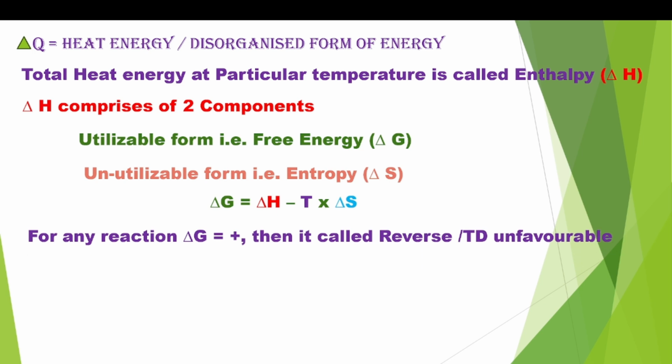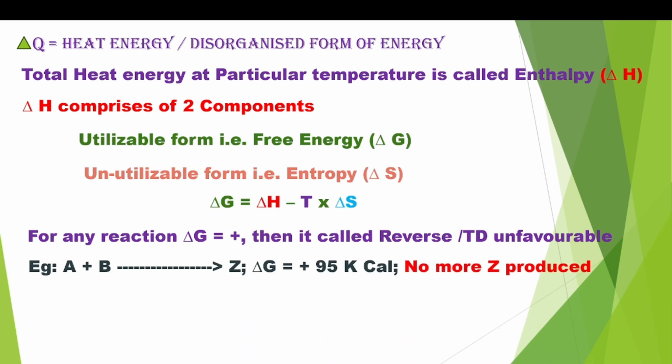For any reaction, if delta G is positive, then it is called a reverse or thermodynamically unfavorable reaction. If you calculate the delta G value for a reaction and it is positive, meaning plus 10, plus 20, plus 30 kilocalories, then that reaction is called a reverse reaction or thermodynamically unfavorable reaction. For example, A plus B, these two are substrates, gives rise to Z. For this reaction, delta G equals plus 95 kilocalories.